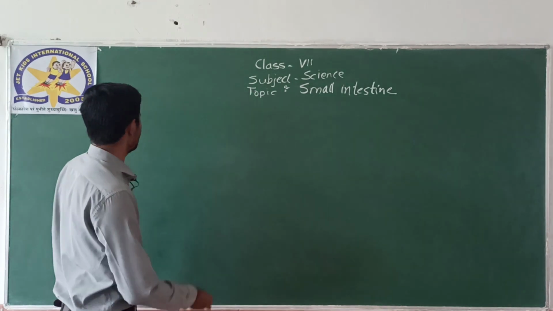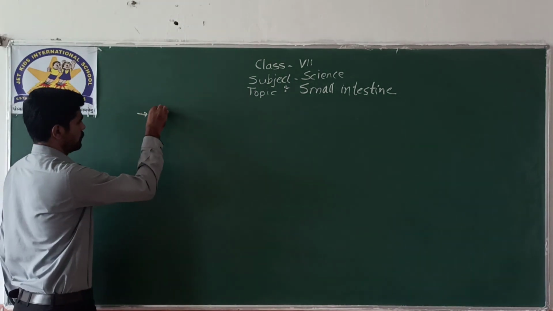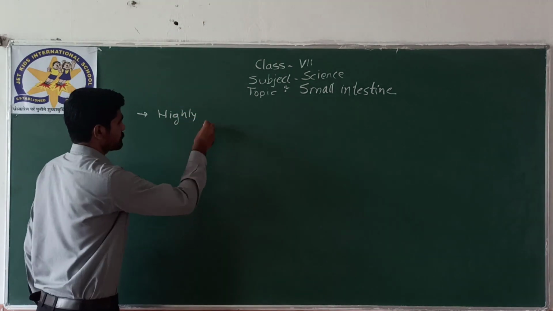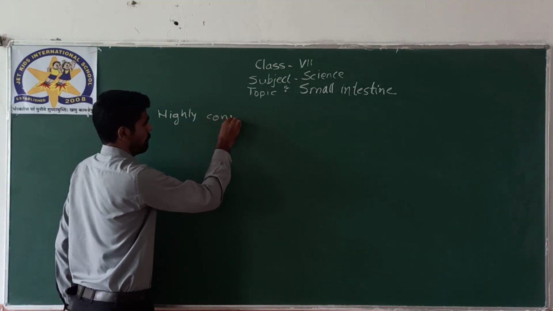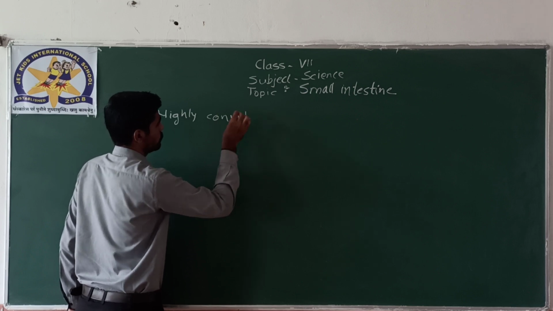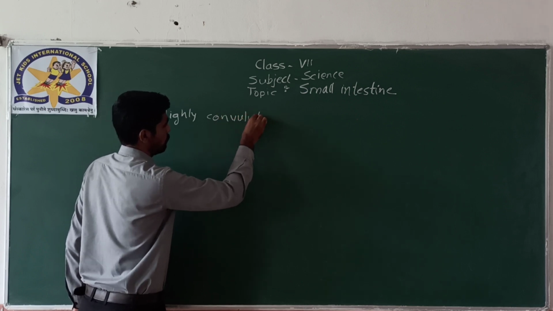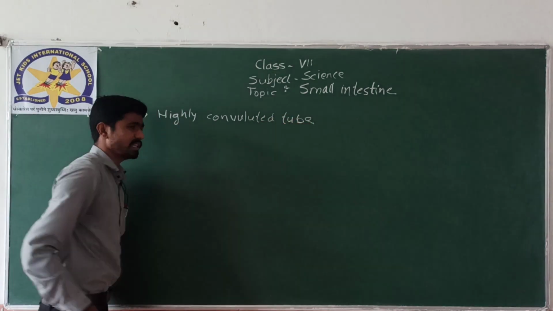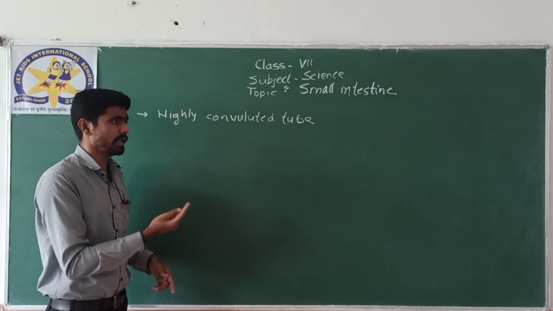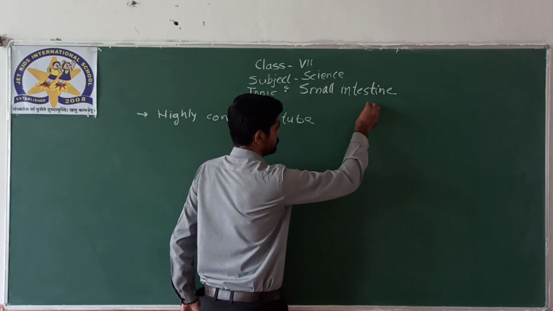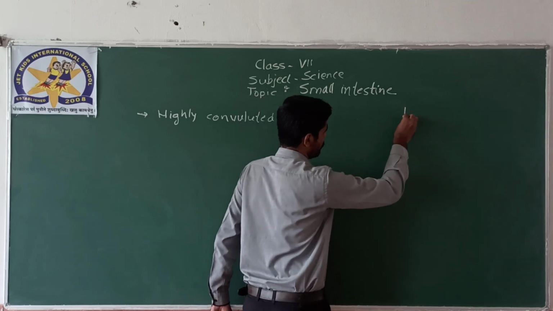Small intestine is a highly convoluted tube. Means it has been formed into many layers. Okay. For example, let me draw here.